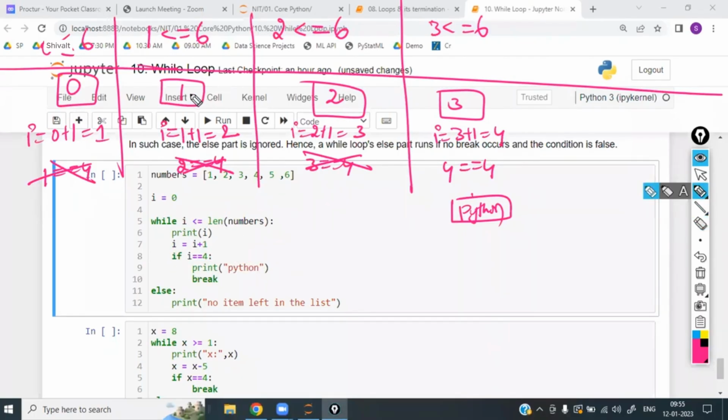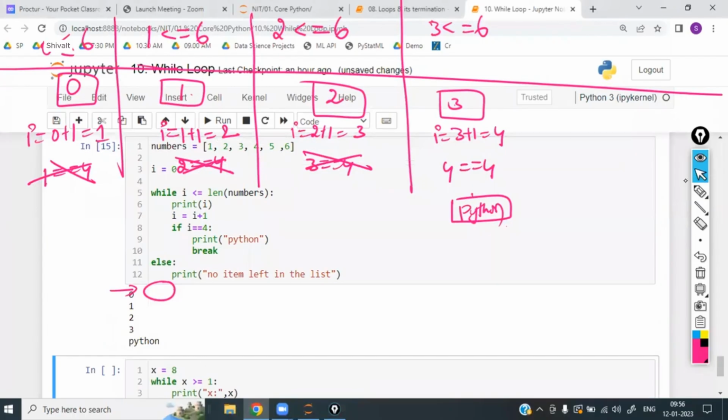Now what is it going to print? 0, 1, 2, 3 and Python. Whatever is in the rectangular boxes, it is going to print. Once this is completed, the while block is completed. Now after the while block, it will come down. Else is there. Whether this else is a while else or an if else, it is going to check based on the indentation. Here the indentation says that this else belongs to the while, so it is going to check within the while loop whether break was executed or not. Break was executed? Yes, executed. In between, the loop was terminated. So automatically else also will not be printed. So it is going to print 0, 1, 2, 3, Python, since the break was executed.